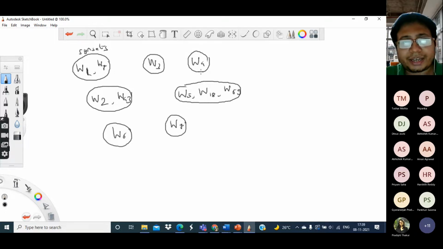connecting different of these words or synsets by edges. Now, I'm sure you are all familiar with the concept of graphs. Graphs basically have vertices or nodes and edges. Whenever two nodes are connected by an edge, that usually means in most cases that the quantities represented by those nodes are related in some sense. Now, WordNet is a very complex kind of graph which has different kinds of edges. So let us look at this graphic here.